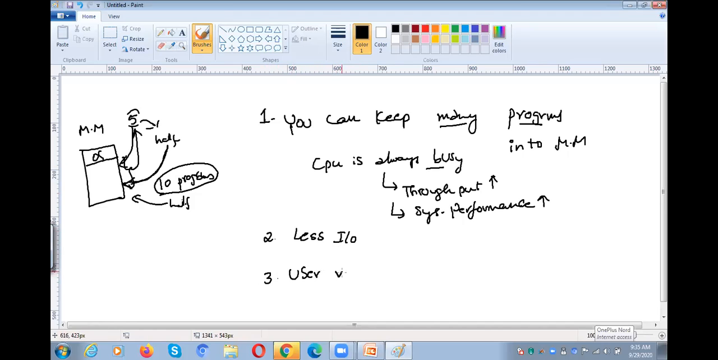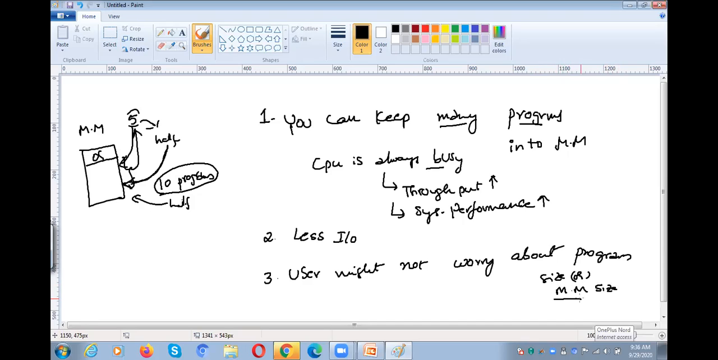And one more thing: the user might not worry about the program size, or about the main memory size. Why? Because we are not keeping the entire program in the main memory, so even if the main memory has fewer free partitions, the user need not worry. We are just keeping parts of a program.